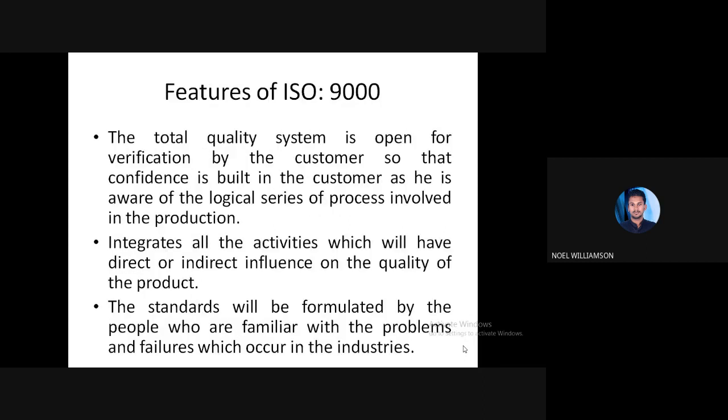Now one of the ISO standards, ISO 9000, we'll see what the features are. The total quality system is open for verification by the customer, so that confidence is built in the customer, as he is aware of the logical series of processes involved in the production. Using ISO 9000, the customer knows what processes are involved and what the quality procedure is.